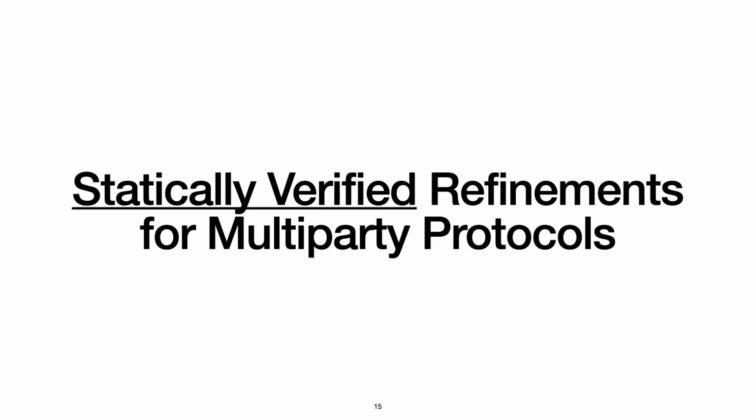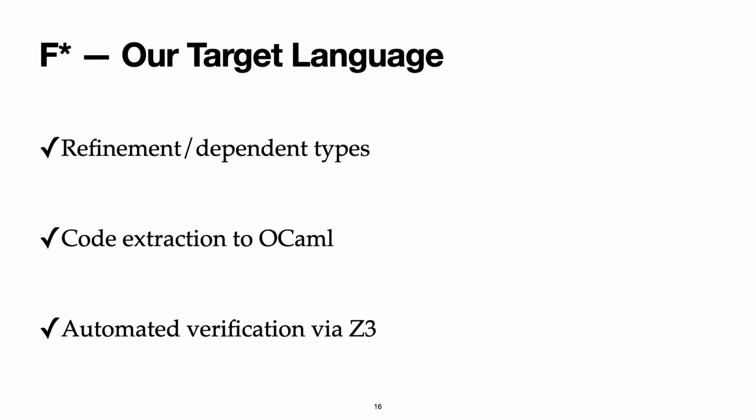And last but not the least, statically verified in the title means we produce a toolchain for implementing multi-party protocols with static verification. For these purposes, we target our toolchain to the F-star programming language, which has support for refinement and dependent types. In particular, the refinement type implementation in F-star is assisted with an SMT solver Z3 that supports automated verification. After type checking, the verified code can be extracted to OCaml for efficient execution.